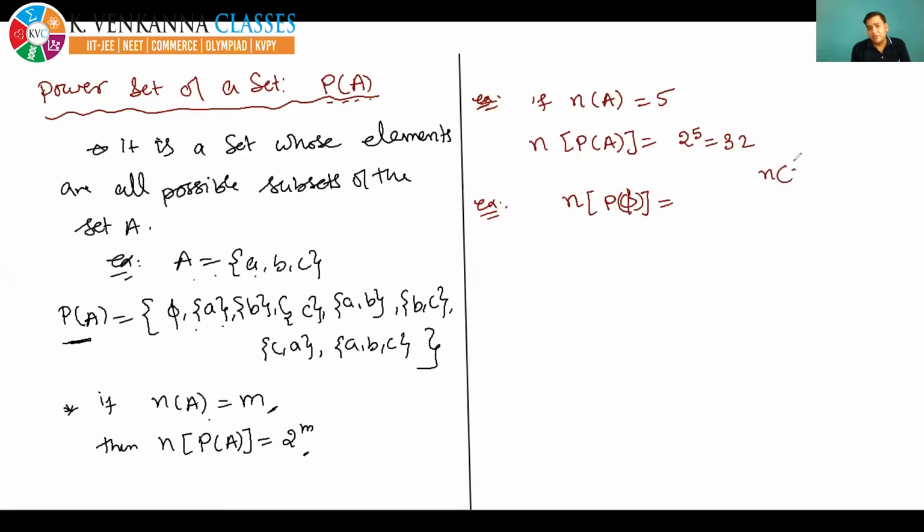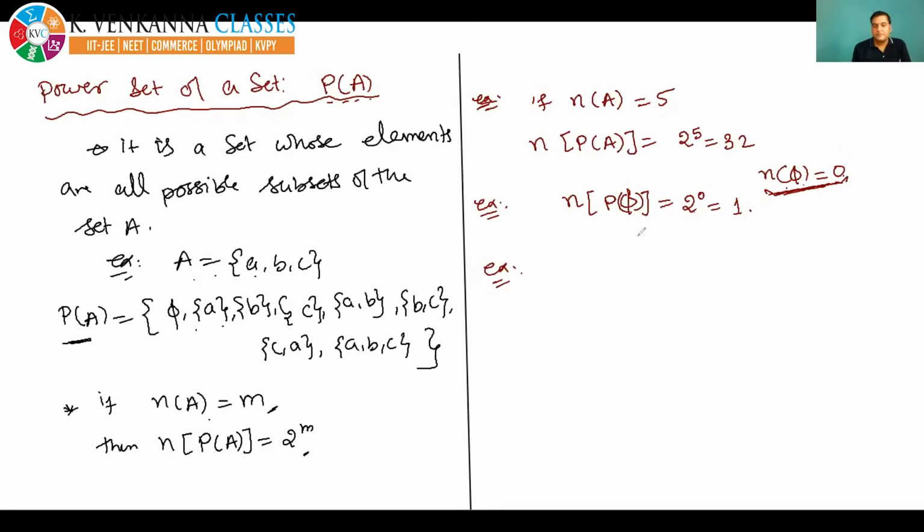You know the number of elements in the empty set very well, it is 0. So the number of elements in the power set of this empty set will be, according to the formula, 2 to the power 0, or it will be 1. One more example. Not that. See here, again, see the explanation. Here the number of elements in the empty set is 0, so according to the formula, the number of elements in the power set of the empty set will be 2 to the power 0.